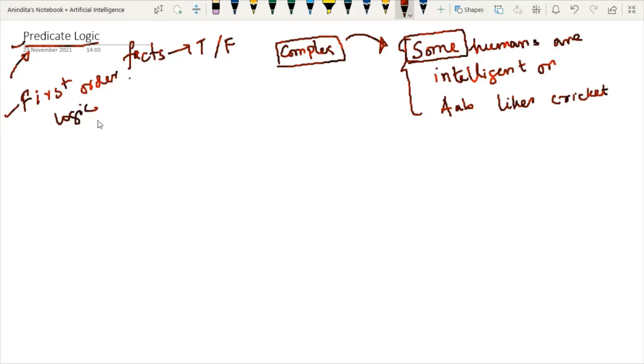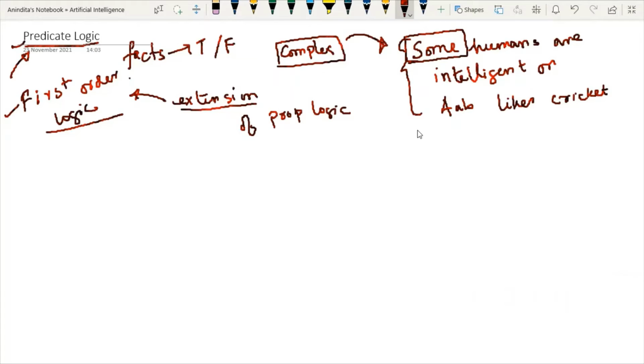First order logic is another way of knowledge representation in artificial intelligence, just like propositional logic. It is an extension of propositional logic. We are not learning something new, but we are creating an extension by which we can represent knowledge in artificial intelligence in a more precise manner.